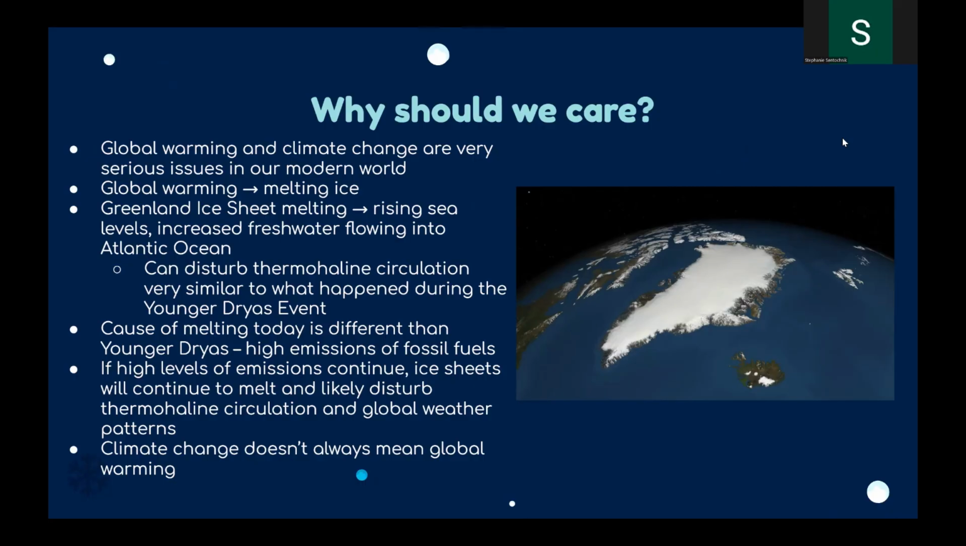If these high levels of emissions continue, ice sheets will continue to melt and likely disturb thermohaline circulation and global weather patterns. So, from this, we can learn that climate change doesn't always mean global warming. It can actually show the opposite, such as what we saw in the Younger Dryas event, which is a period of rapid cooling.